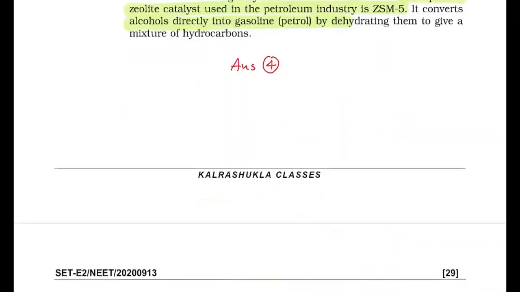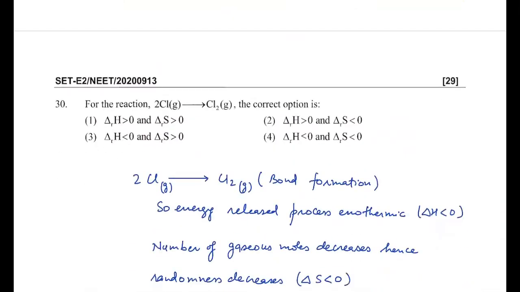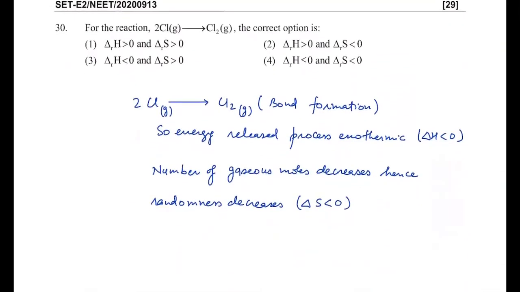Then the next question is given for the reaction 2Cl gas giving Cl2 gas. If you add two Cl atoms to form chlorine gas, that means it is a bond formation process. In bond formation, energy is released. That's why this process is exothermic and delta H is negative.